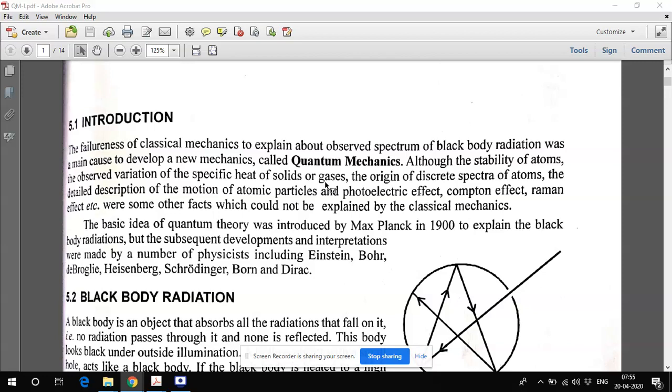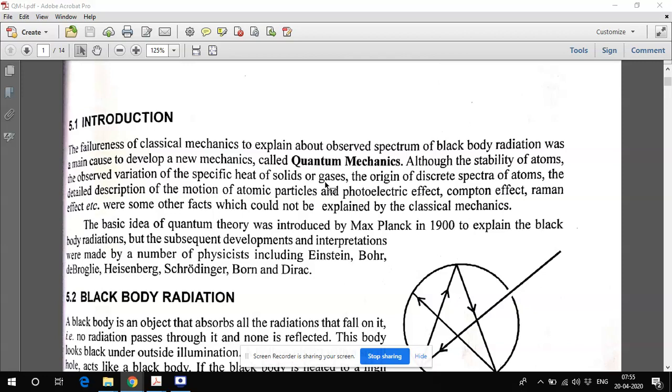So I divide these lectures into 10 or maybe 15 minutes duration. So let us start with this unit of quantum mechanics. The basics of quantum mechanics is to be understood first, actually.